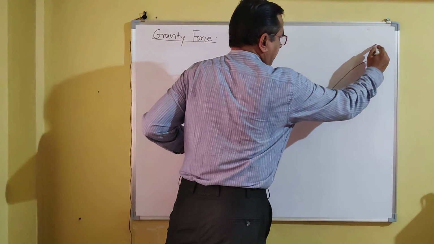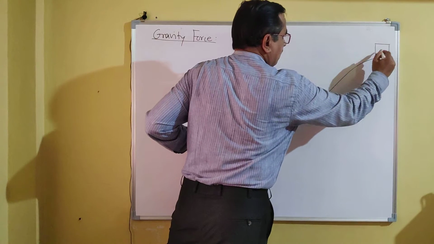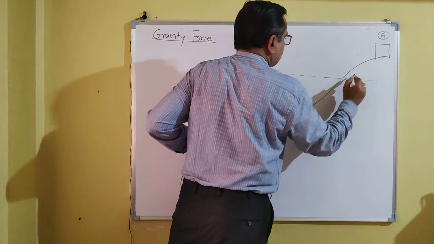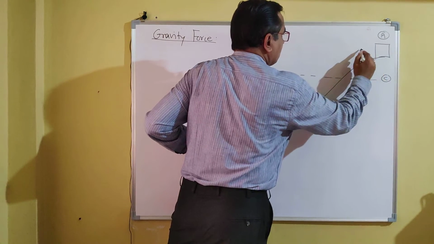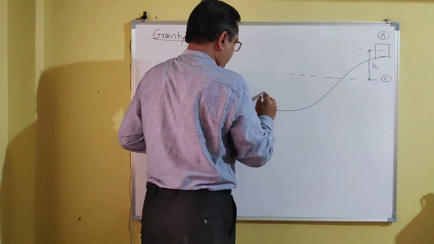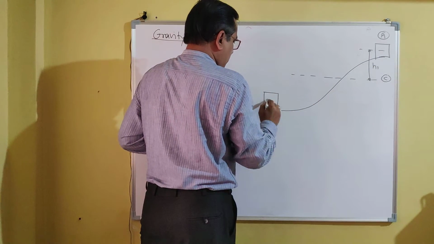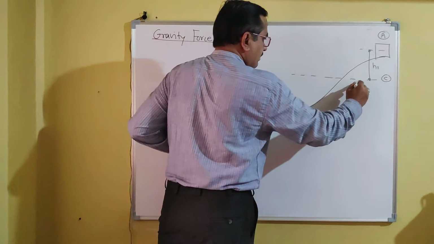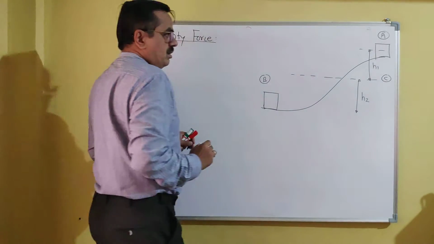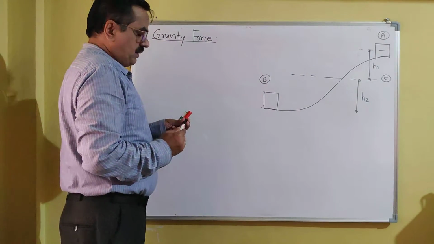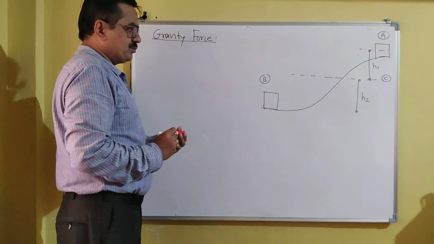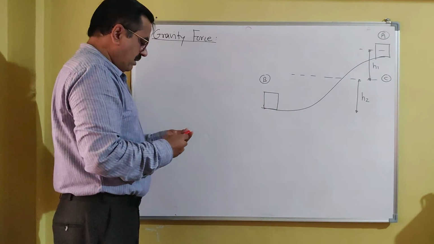This is position A, this is C, this is H1, this is position B, this is H2. Now the block is moving from A to C.